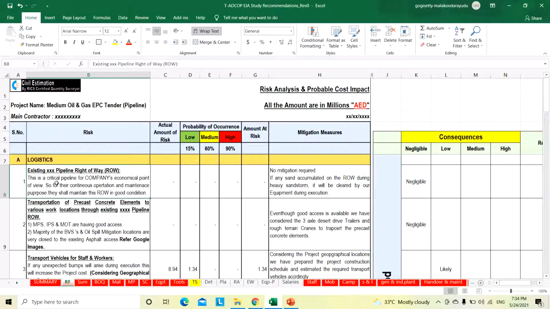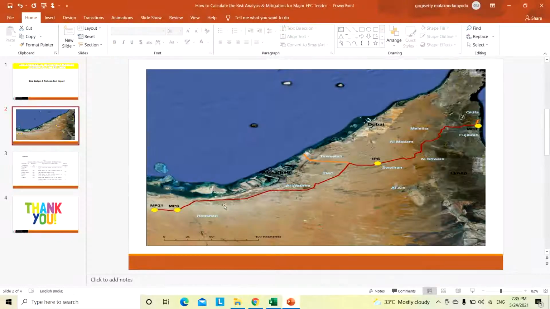Coming to logistics, the first one is the existing pipeline right of way. The 400 kilometer line is an existing pipeline, already in live running condition, so it already has a right of way and we do not need to construct any right of way.